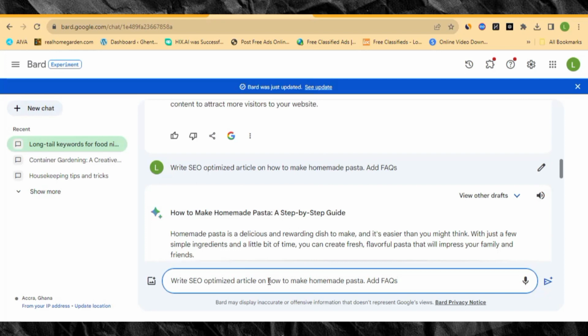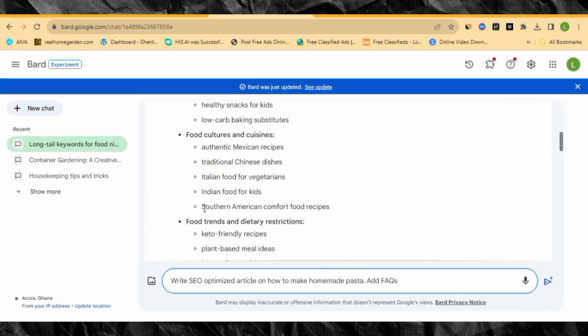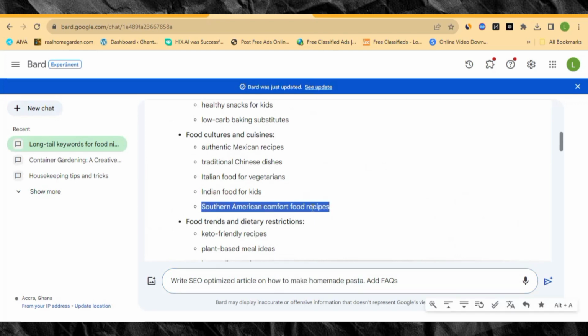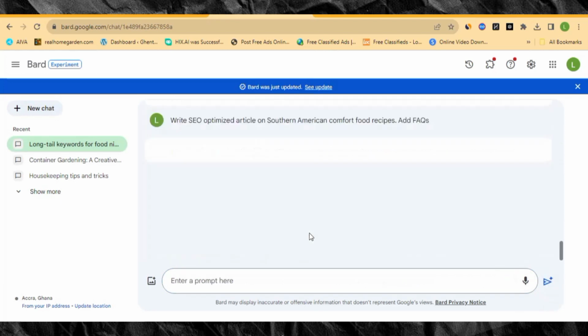So over here in the prompt, I'm going to change this place to become the new title as I've done first. So let me just copy this, and then I'll come and paste it in the prompt over here. I'm just replacing the title in the prompt. Okay, so let me just click here. It's going to generate a new article for me. So I'm saying write SEO optimized article on Southern American comfort food recipes.